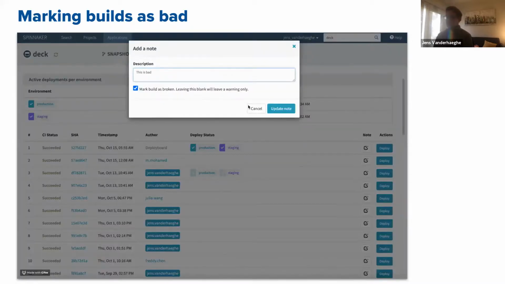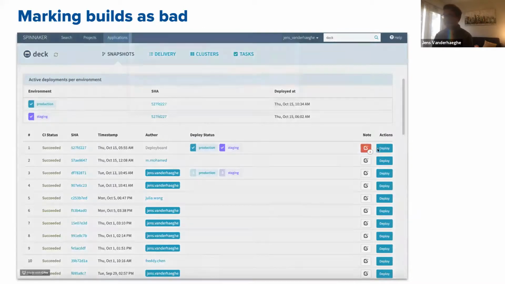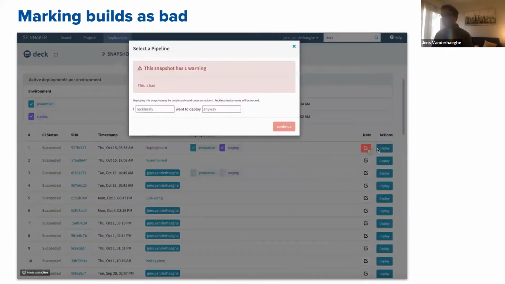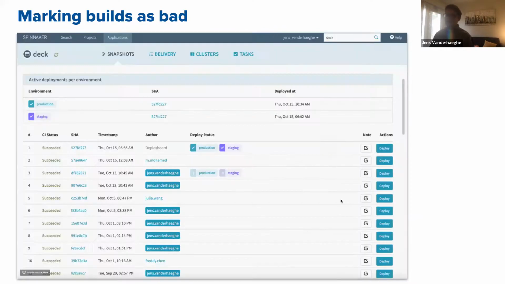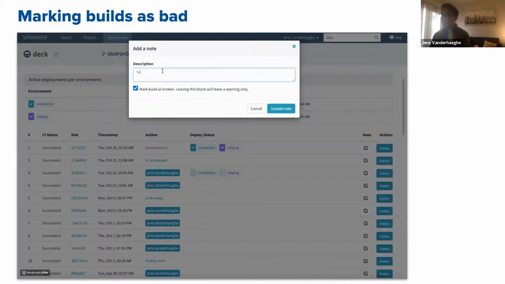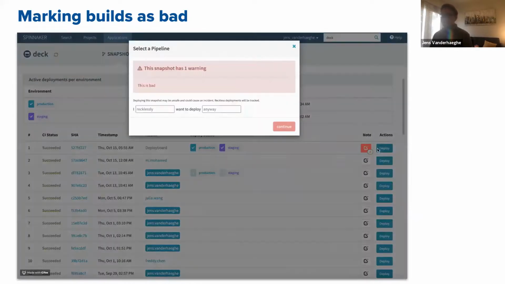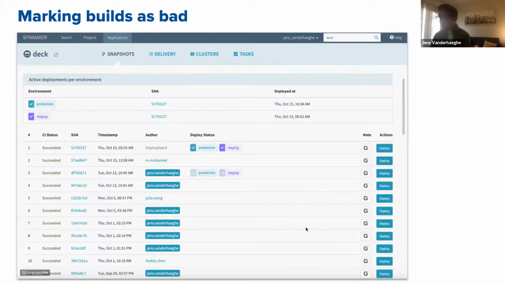So one thing we can actually do is mark a build as bad and leave a note. So the next time someone else tries to deploy that same build, they will get an error message. Not only can CI fail your build, but certain stages in the CD process can also fail your build, and we want to safeguard against accidentally deploying a build that has already failed in the past.